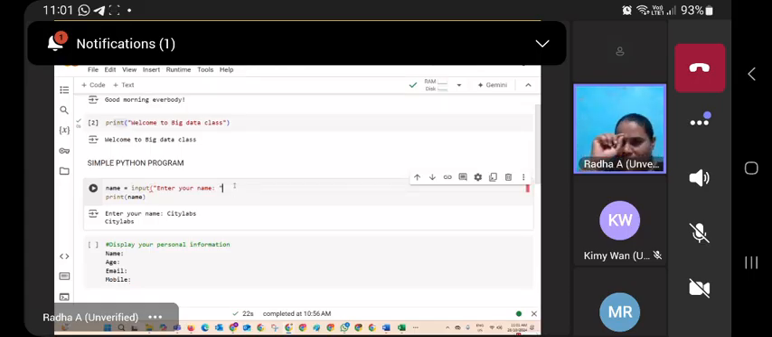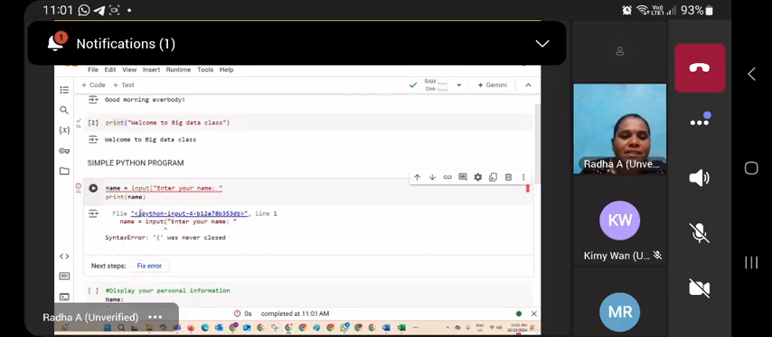See, here a close parenthesis is needed, but I deleted the close parenthesis. Okay, I run the program here. See what happened. The interpreter shows the error message to you. What is the error? Syntax error. See the syntax error explanation: open parenthesis was never closed. If you open a parenthesis, you must close it. So this is called a syntax error.